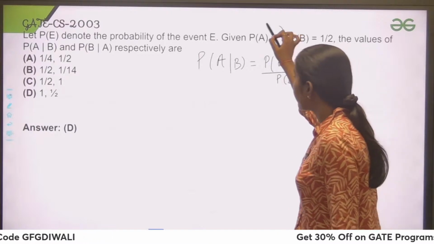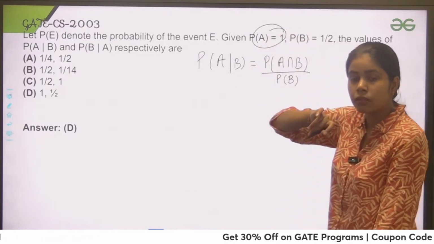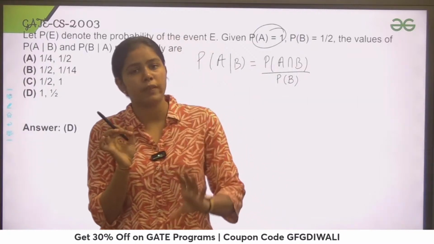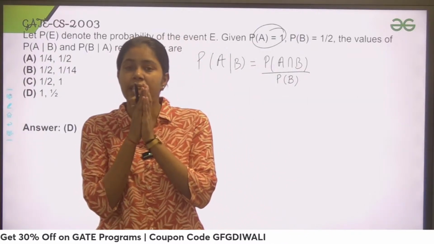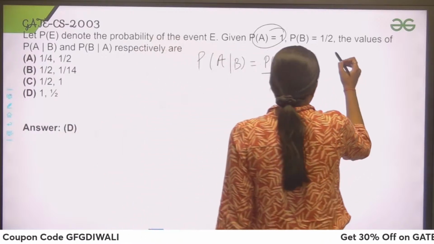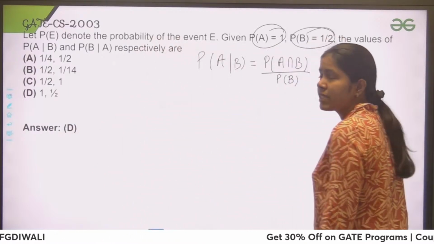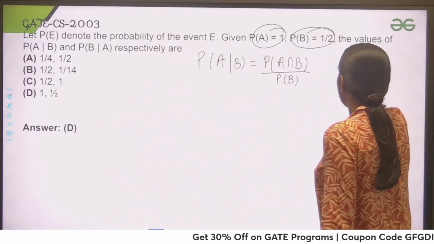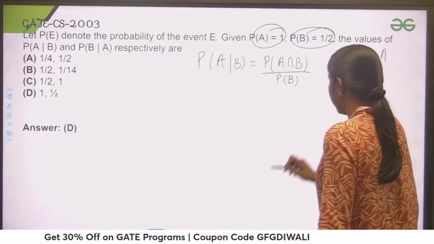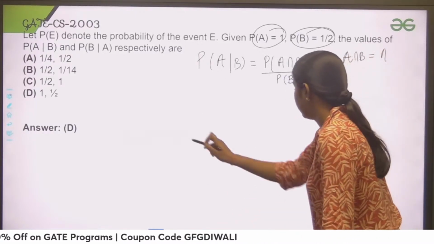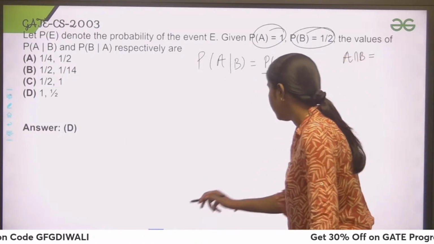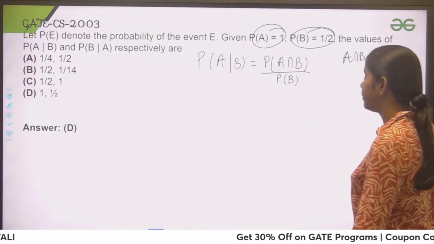See, here the probability of A is given to us as 1. That means A is a sure event. That means A would always occur, so A would become my sample space. And B is equal to 1 by 2. So can I say that A intersection B is nothing but B?